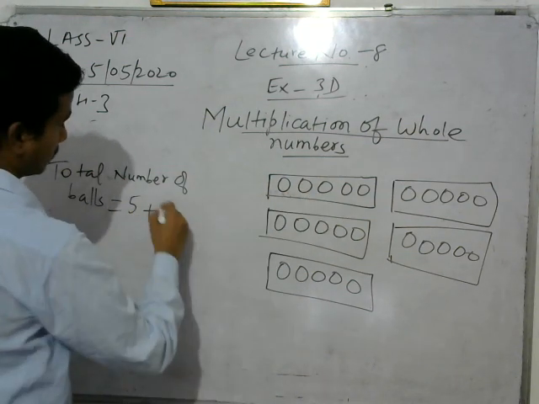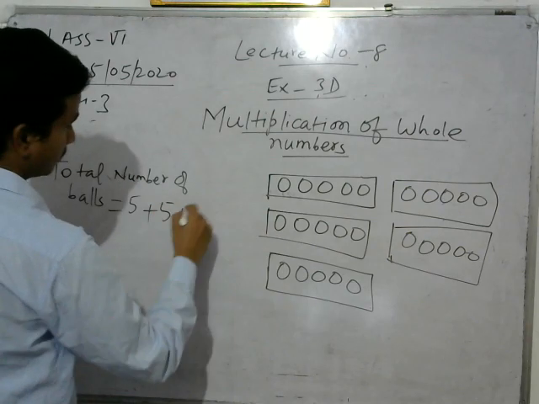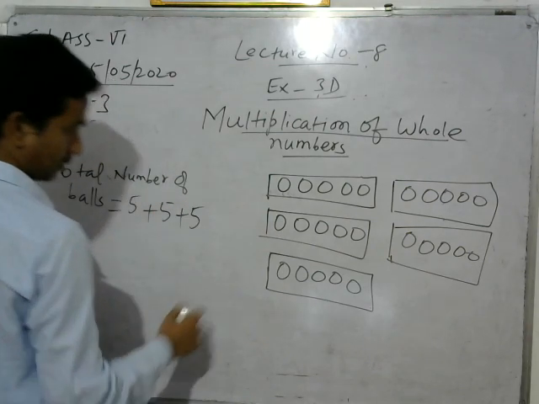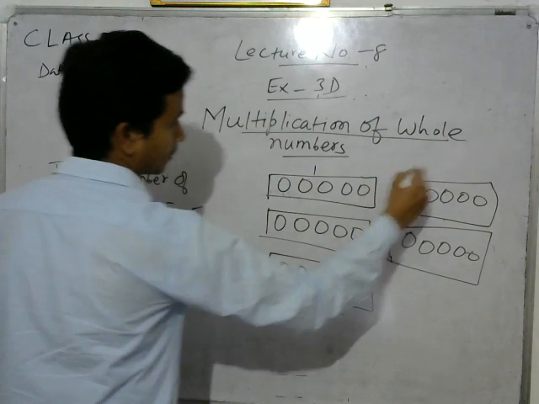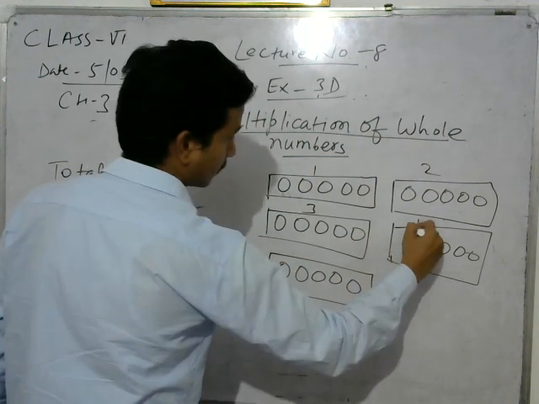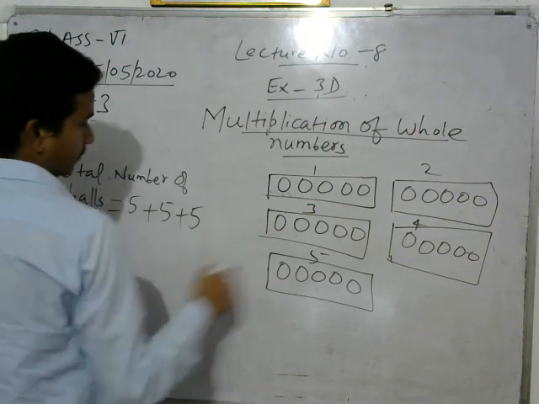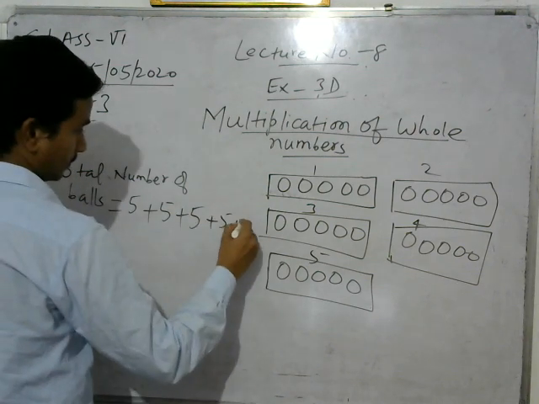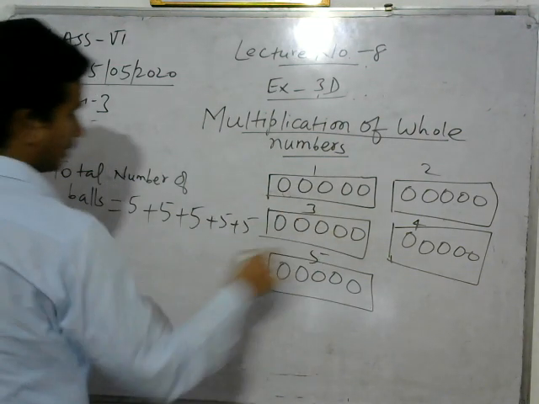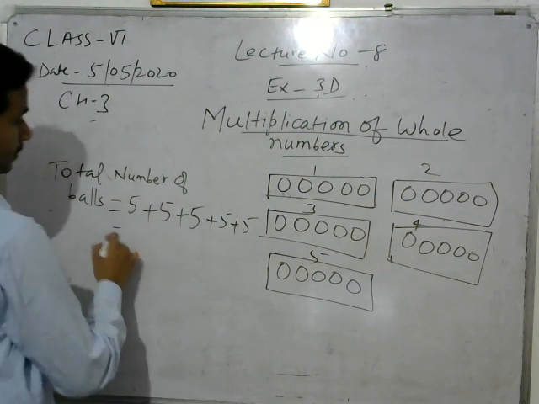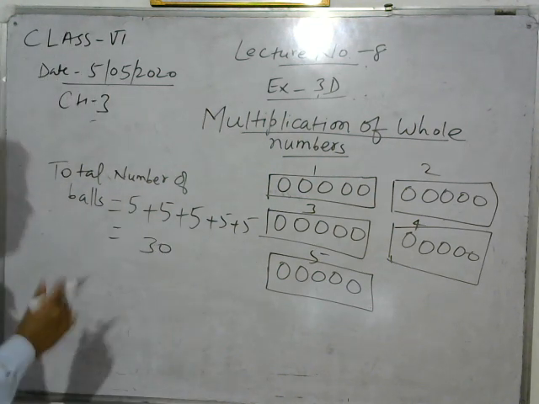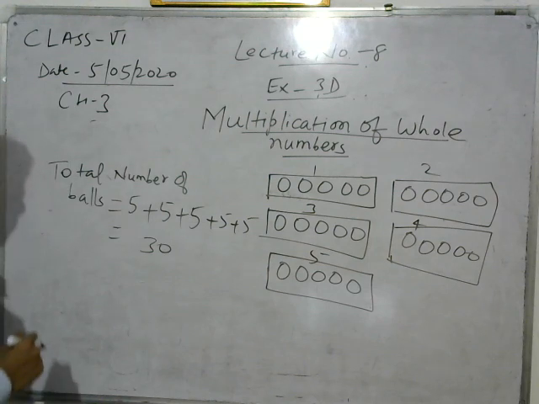In second, 5. In third, 5. In fourth packet, and in fifth packet. In every packet there are 5 balls, and we are adding it together. What do we get? We get 30. This is one way of doing this.